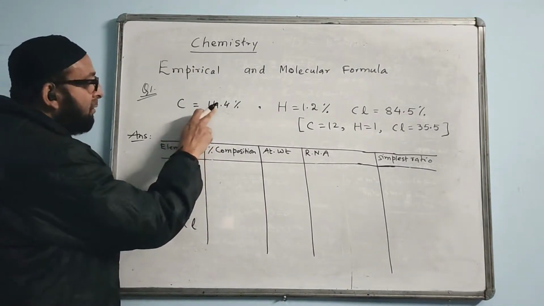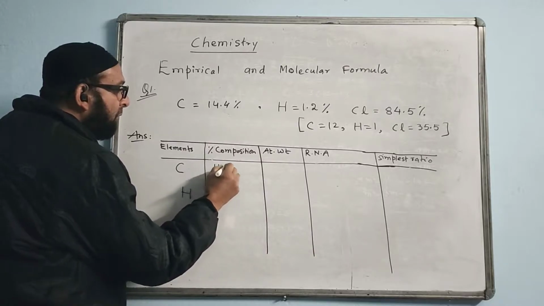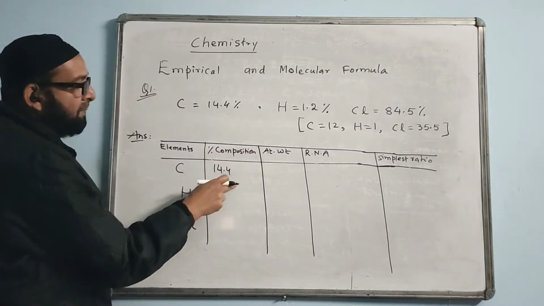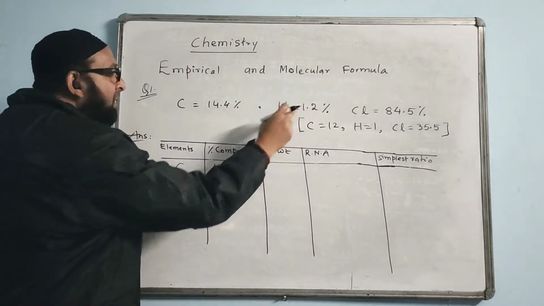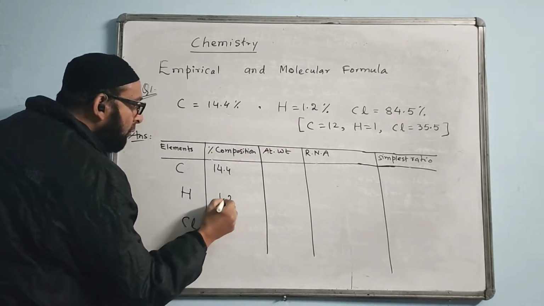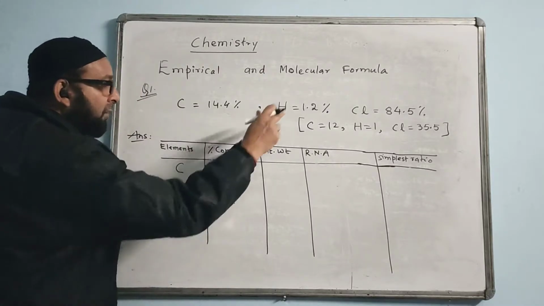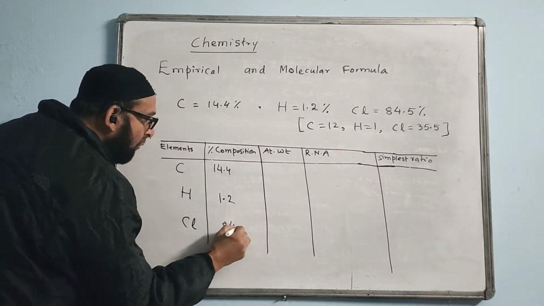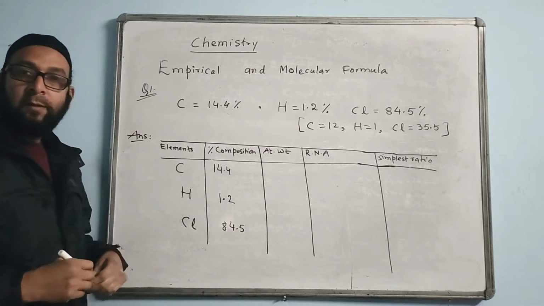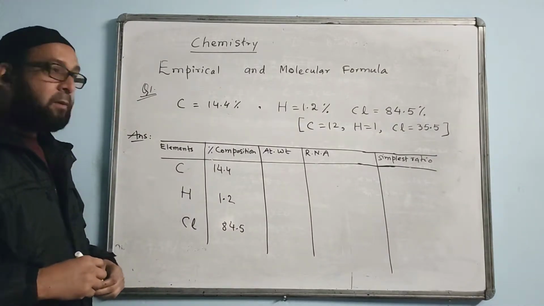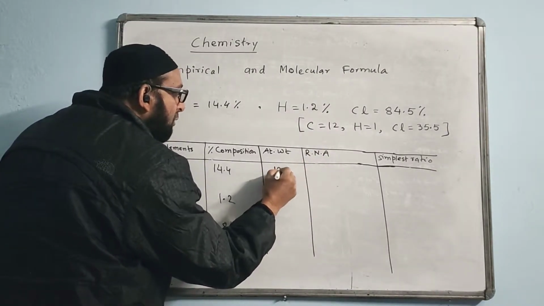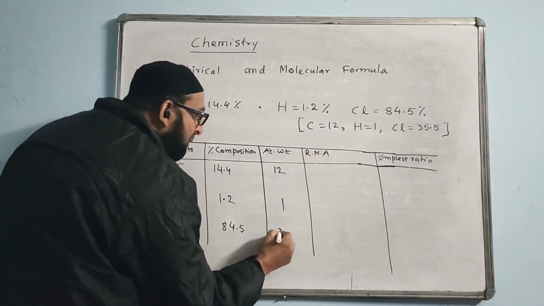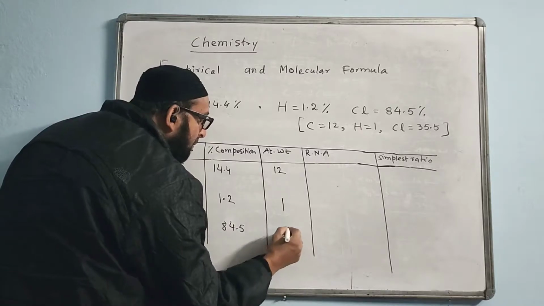Carbon percentage given how much? 14.4. Let us write 14.4. Don't give percentage sign because percentage sign is already given on top. Hydrogen is 1.2. We will write 1.2. Chlorine value is 84.5. We will just copy them in the table. Atomic weight also we will write as per given in the question. 12, hydrogen 1, this is 35.5. I will write it.